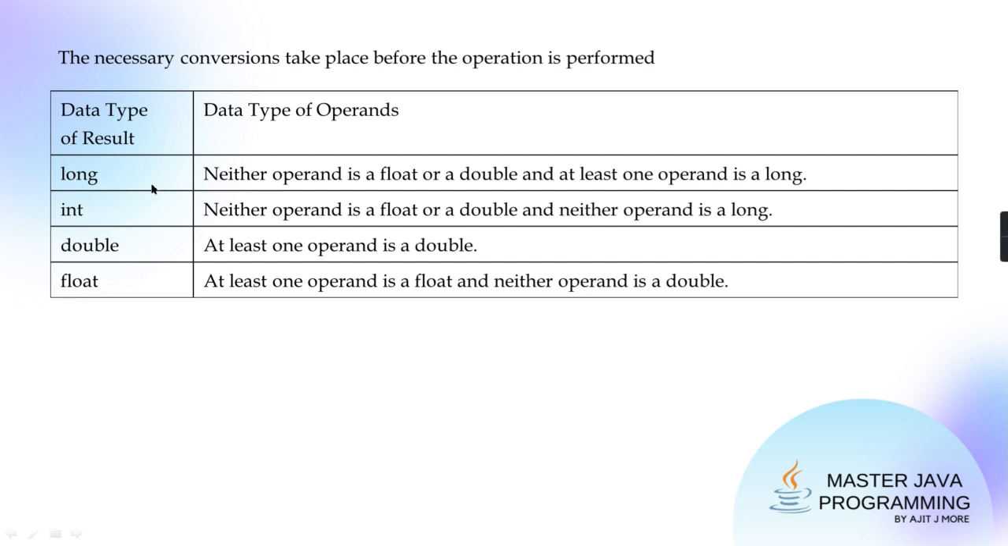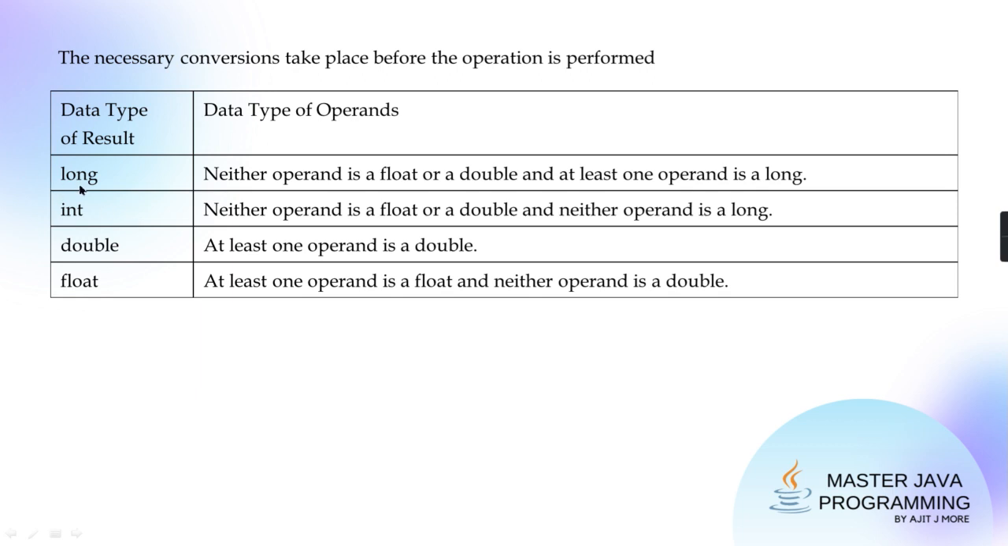When is the result integer? When none of them is float, double or long. If no one is float, double or long, then the answer is integer. Means byte plus byte is also integer. Getting or no? Char plus char is also integer. Char plus byte is also integer. Short plus short is also integer.